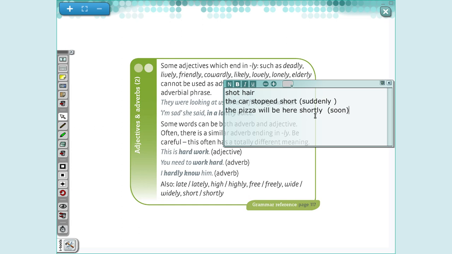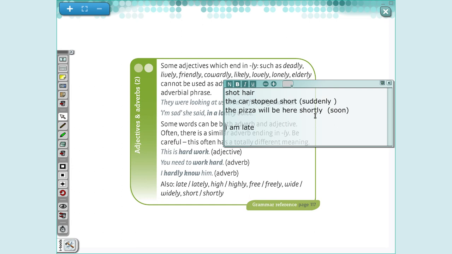The same can happen with late. I'm late. Okay? And when I say late work, that you did something that was a late work, atrasado. And when I talk about lately, is like recently. I have worked hard lately. Okay? So check. I'm late.